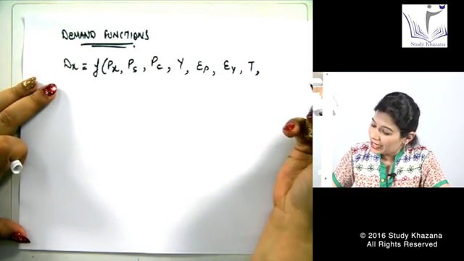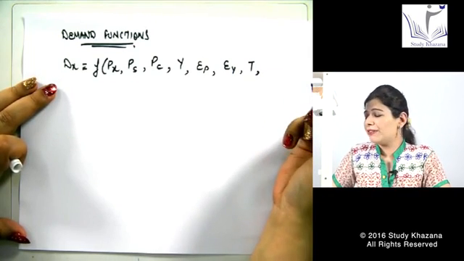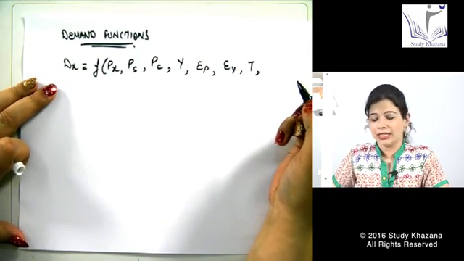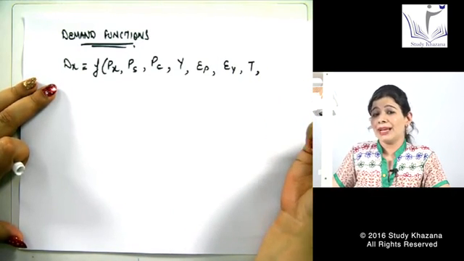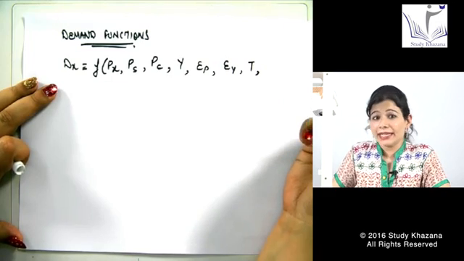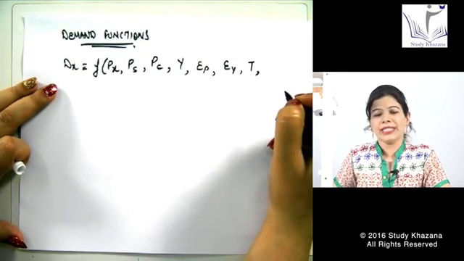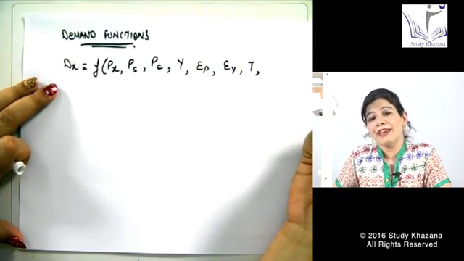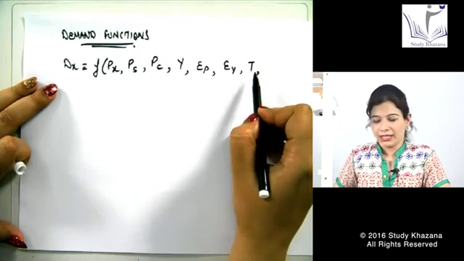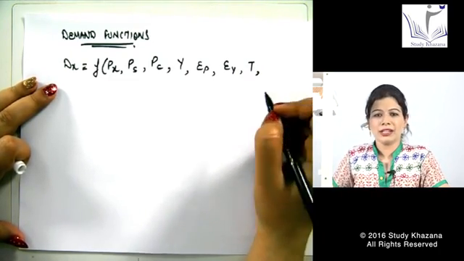And next one, T, that is taste and preferences. Taste and preferences of consumers again affect the demand for commodities. For example, if I am addicted to some product, let's suppose cigarettes. If I am addicted to cigarettes, whatever may be the price of that cigarette, I'll prefer buying that cigarette. So since it is my taste, I am demanding that commodity.